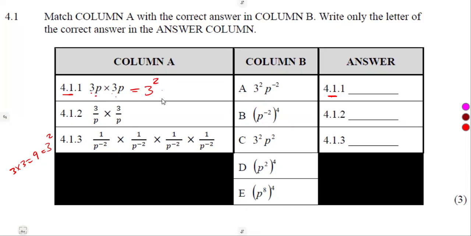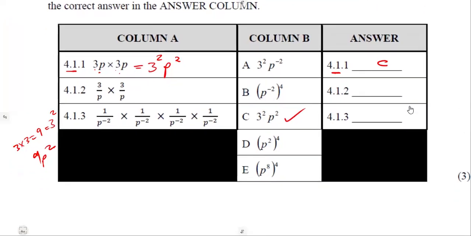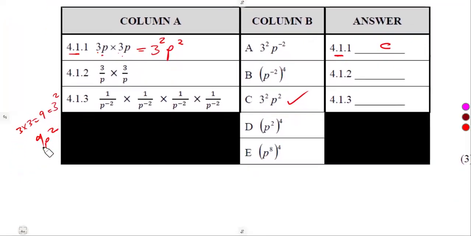What about p times p? That is p squared. So do we have 9p squared or 3 squared p squared? We have that. 3 squared p squared is there on C, this part. So 4.11 was going to be C. The correct answer there was going to be from C. You take the answers the way they are presented. You don't say, okay, my answer is supposed to be 9p squared. It's not there. Then you say, okay, no answer. No. Figure out.